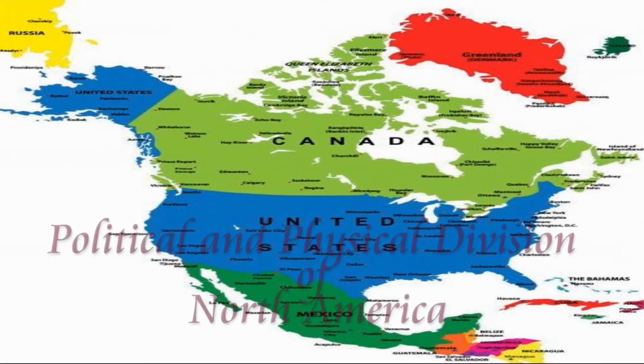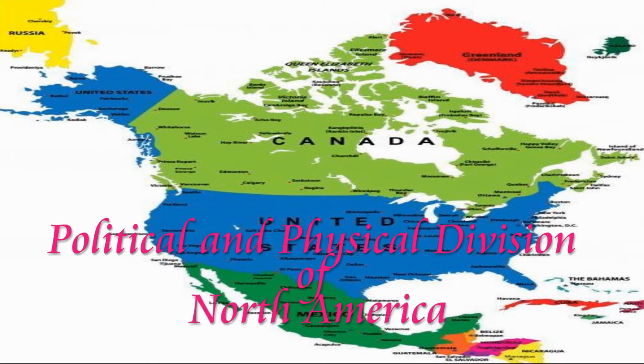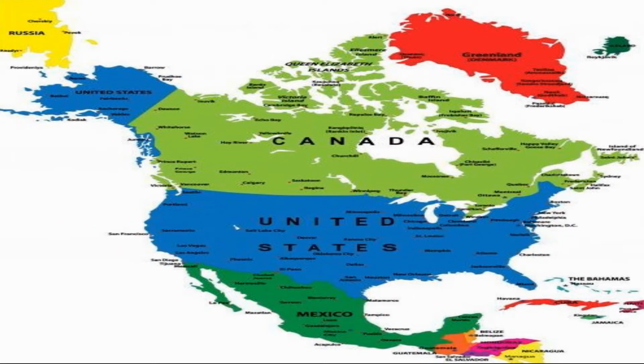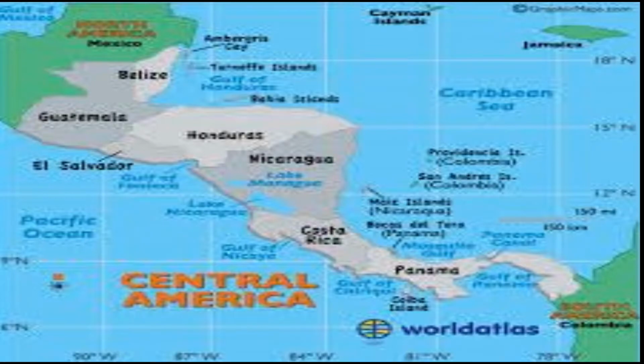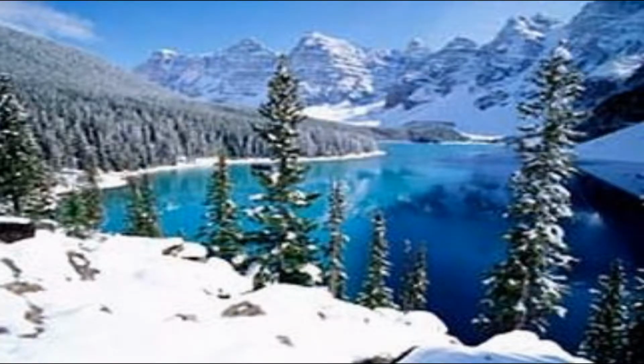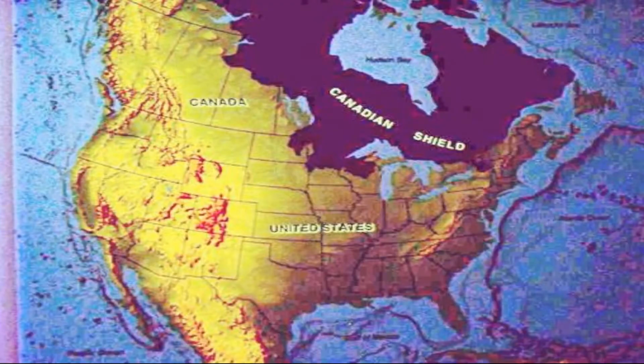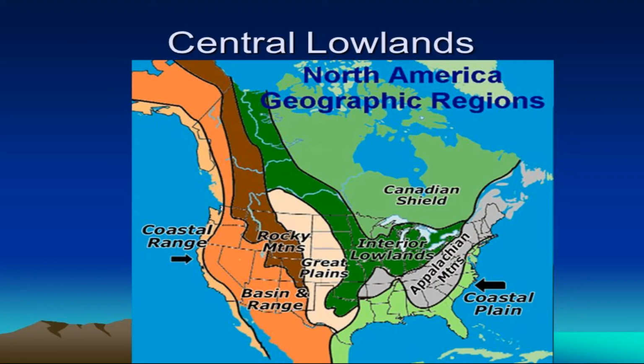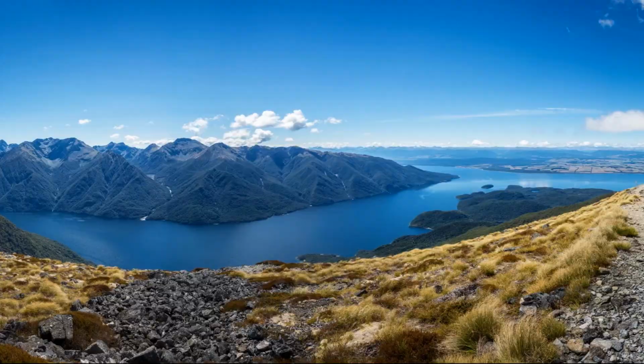Political and physical division of North America. Political division: Canada, USA, Mexico, Central America, and West Indies. Physical division: Western Cordilleras, Canadian Shield, Central Lowlands, Appalachian Mountains, Eastern Highlands.